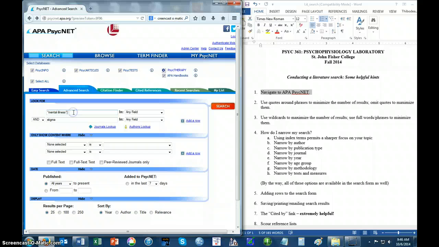If you use what's called a wildcard search, I want to illustrate this too. I'm going to remove these quotes, and I'm going to go down to stigma, and I'm going to put an asterisk beside the A. And what this is going to do is it's going to look for results in which any word that begins with stigma comes back as a hit. So that could be the word stigma, that could be stigmatized, that could be stigmatizing, and that could be maybe even a small number of others.